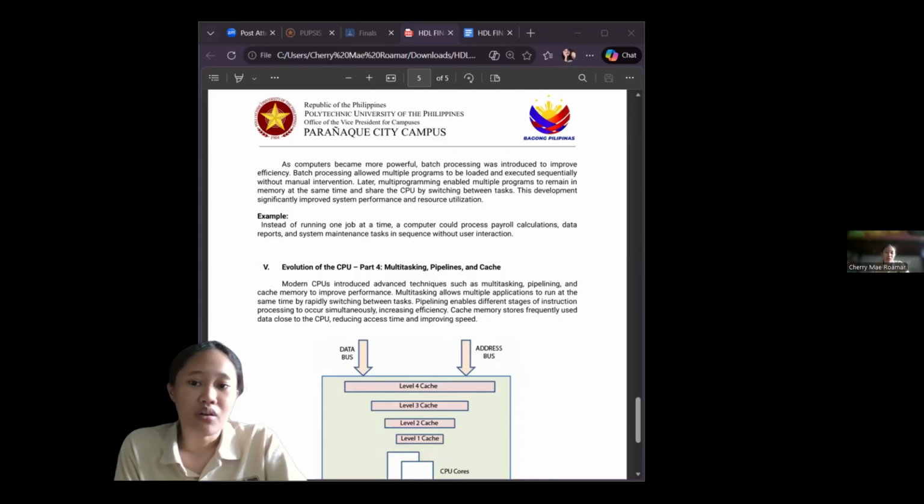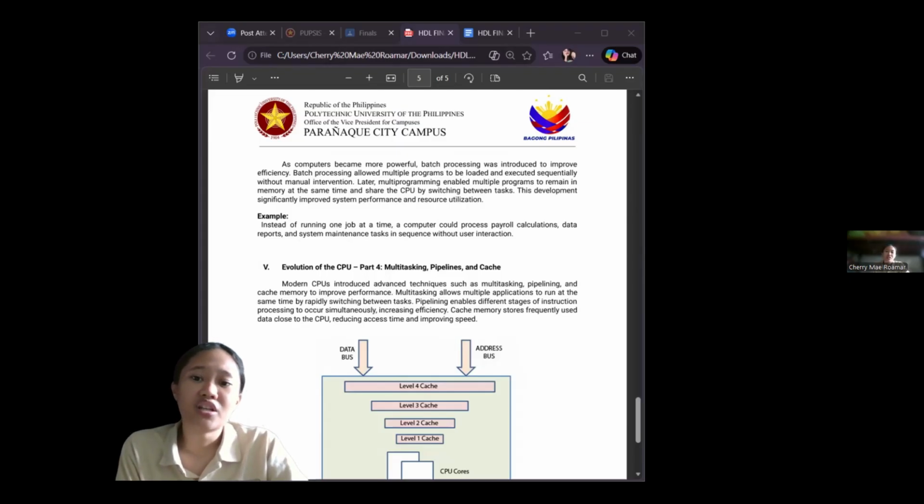For example, instead of running one job at a time, a computer could process payroll calculations, data reports, and system maintenance tasks in sequence without user interaction.